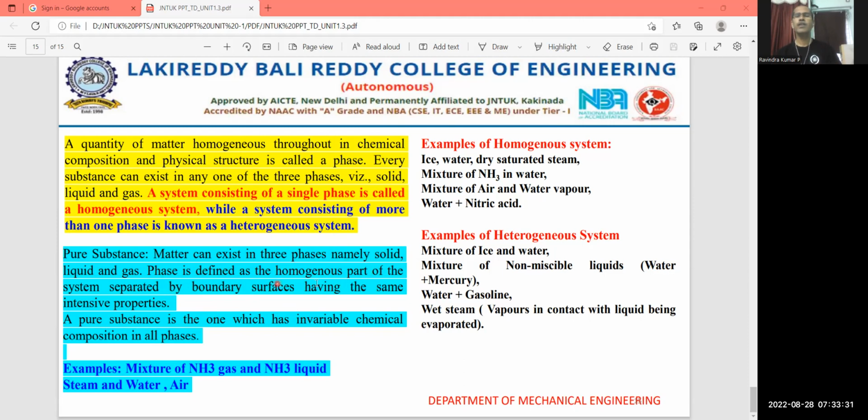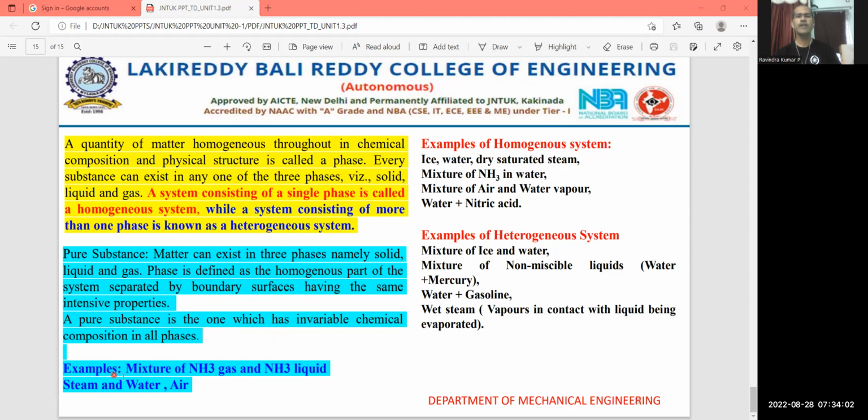A phase is defined as a homogeneous part of a system separated by a boundary surface, having the same intensive properties. A pure substance is treated as having invariable chemical composition in all its phases.